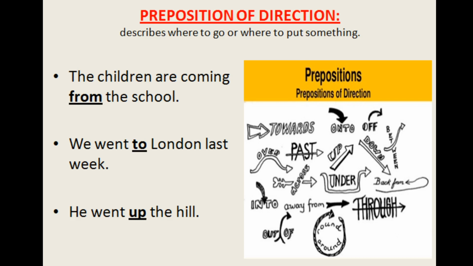And the next one: we went to London last week. Here "to" is a linking word, and it describes in which direction they went. Is it clear? And the next one is: he went up the hill. Here "up", my dear students, look at it, describes in which direction he went. So "up" is a linking word. Is it clear to you? I think it is clear to you.